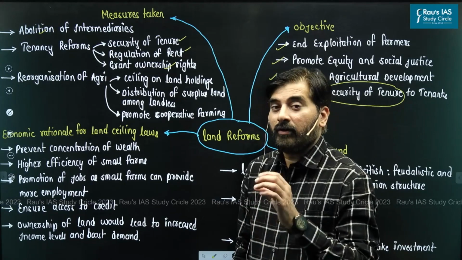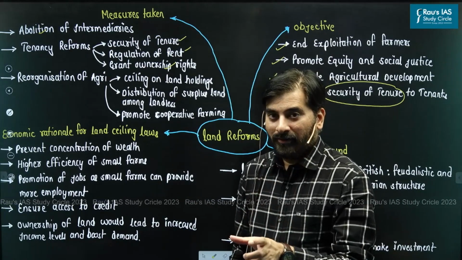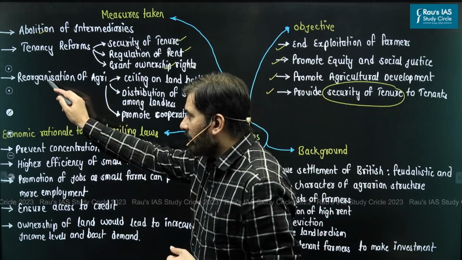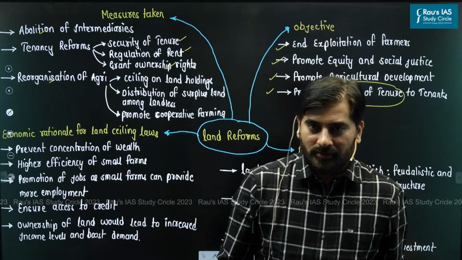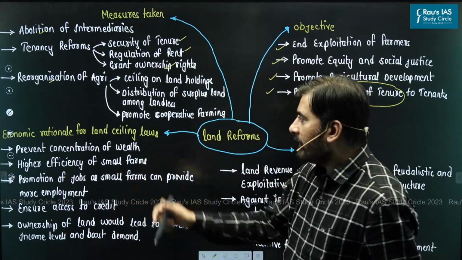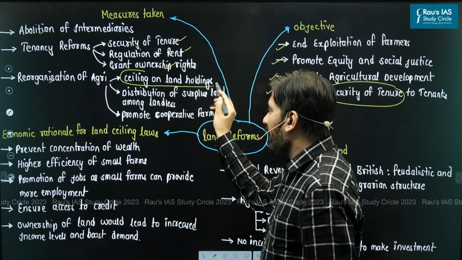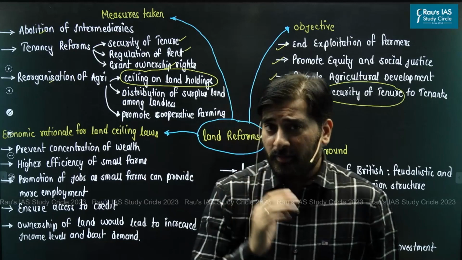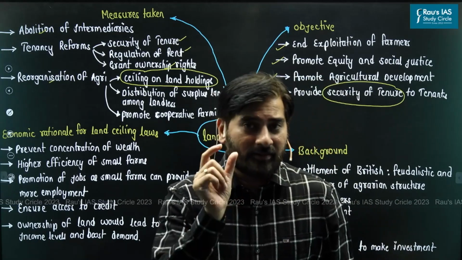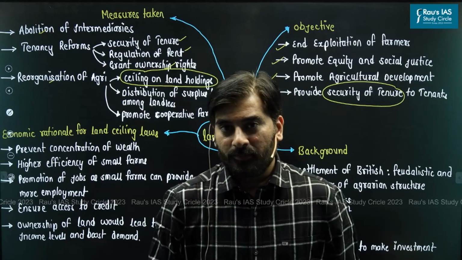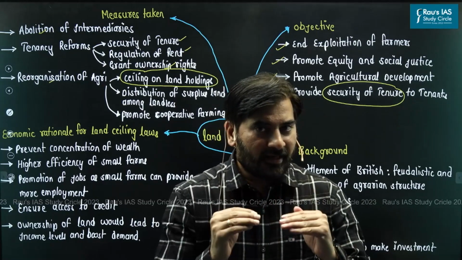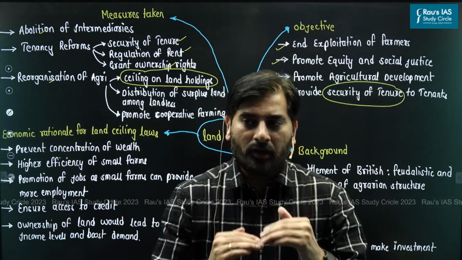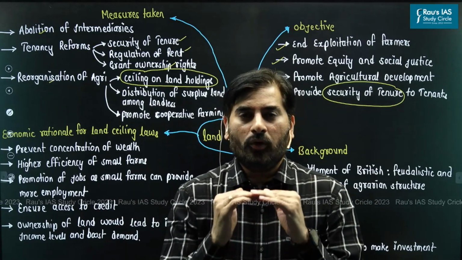Most of you have heard of the slogan land to the tiller. So this is what we did. We decided to grant ownership rights. Apart from that, with respect to reorganization of agriculture, look at the first point. The first point here is ceiling on land holdings. So what is this ceiling on land holdings? You must understand that land is a subject placed under the state list. So accordingly, different states came up with a land ceiling law, which in turn put a limit on how much land a person should own.